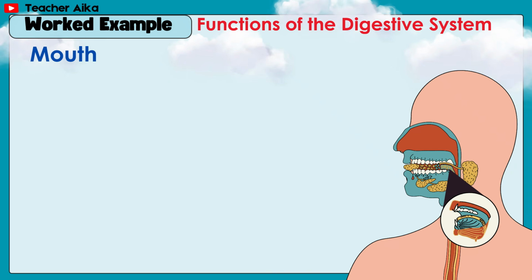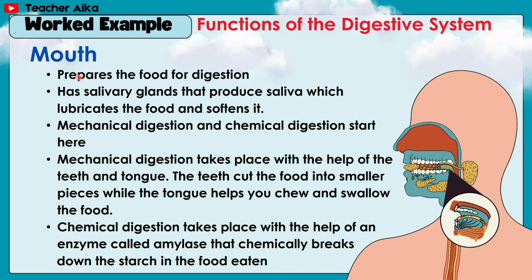Now, let us talk about the functions of the digestive system. Mouth prepares the food for digestion. Has salivary glands that produce saliva which lubricates the food and softens it. Mechanical digestion and chemical digestion start here.